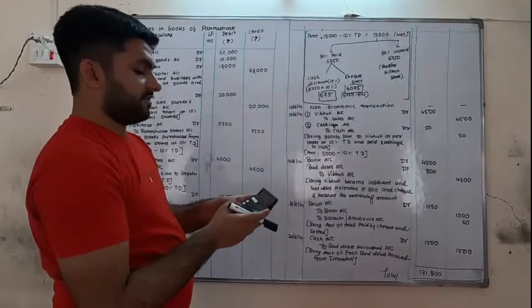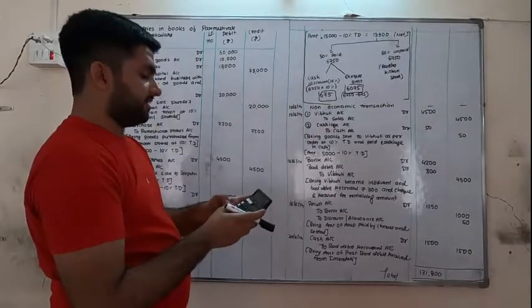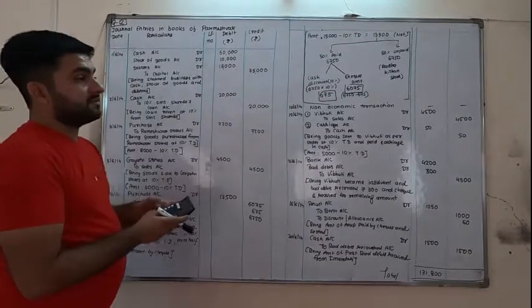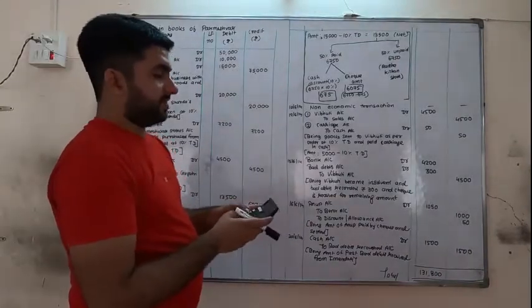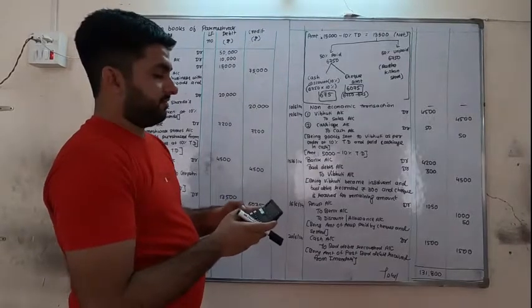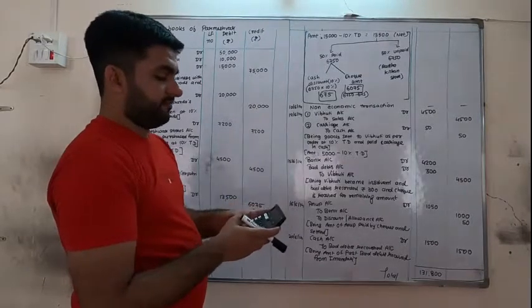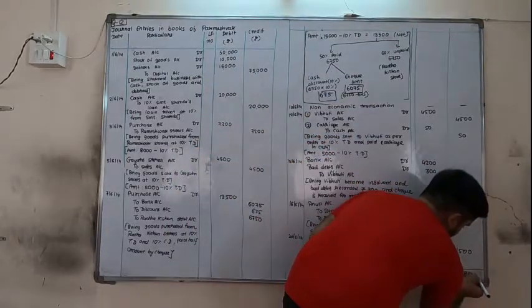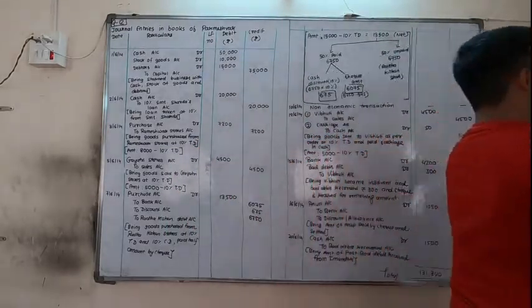On the other side: 75,000, 20,000, 7,200, 4,500, 6,075, 675, 6,750, 4,500, 50, 4,500, 1,000, 50 and 1,500. 1,31,800. Let's repeat the sum.